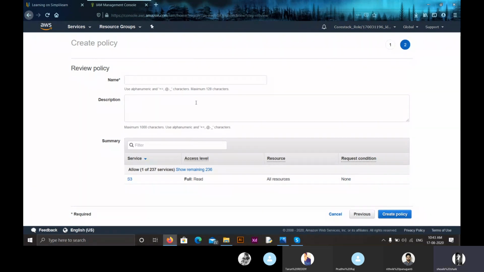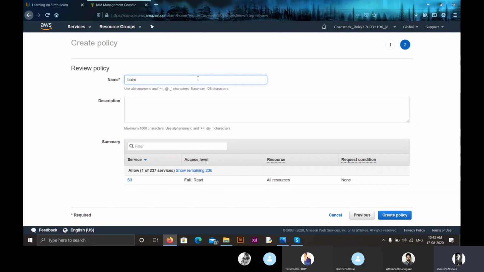Here in review policy, you have to give a name. I'm naming it BAIM S3 read.